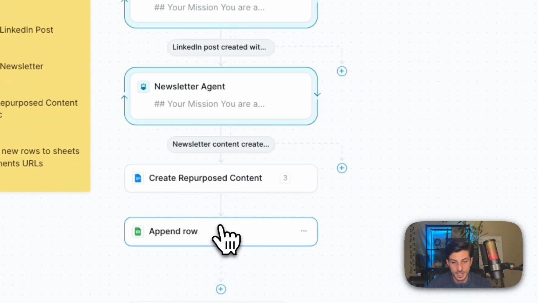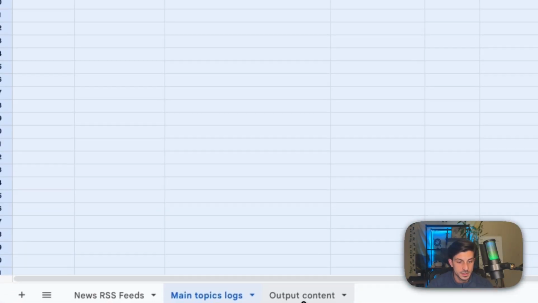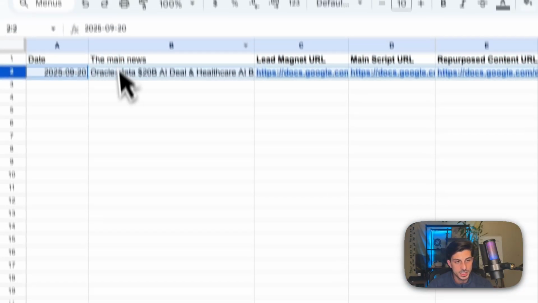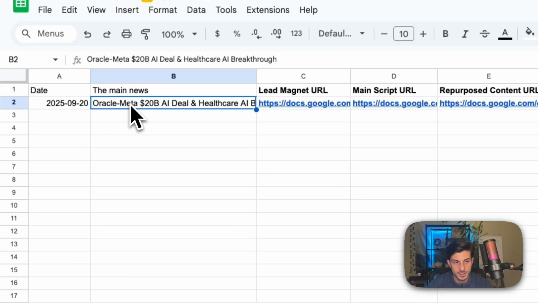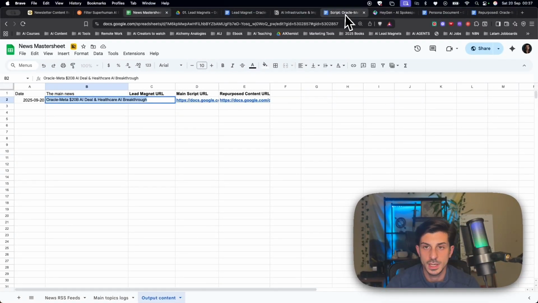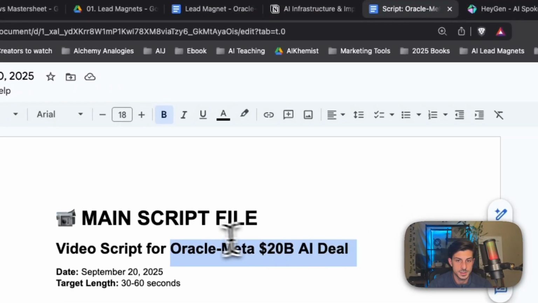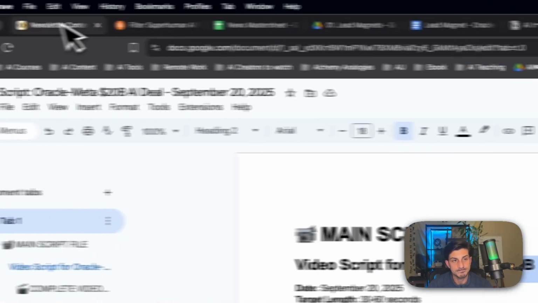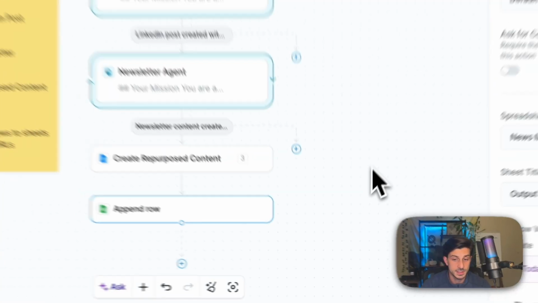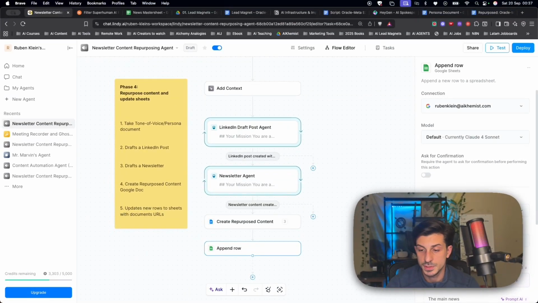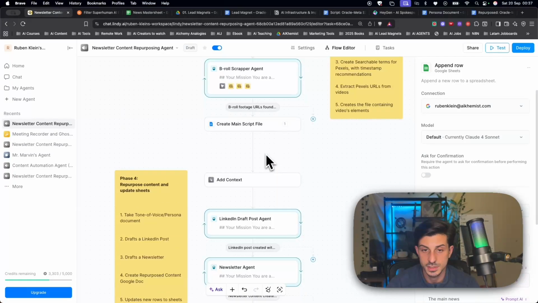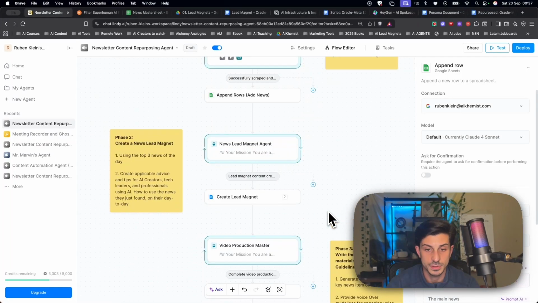So after that is done, we append the rows to this last sheet. So we got Oracle Meta 20 billion AI deal, and our script is also about Oracle Meta 20 billion AI deal. So that's it. This is how it works. Feel free to customize it. We got plenty of places throughout the agent that you could fine-tune it to your use case.